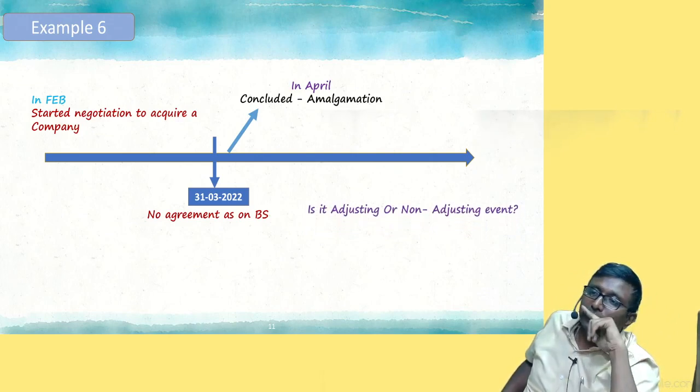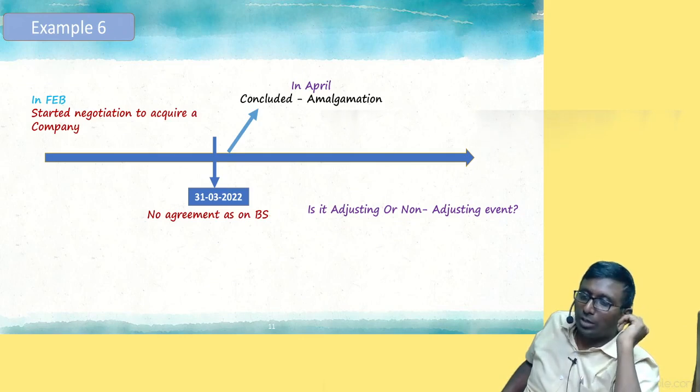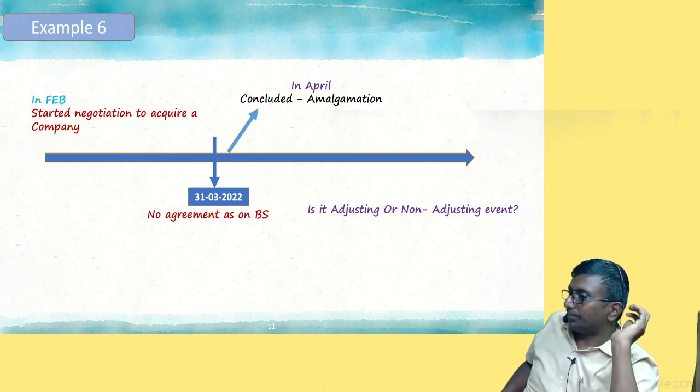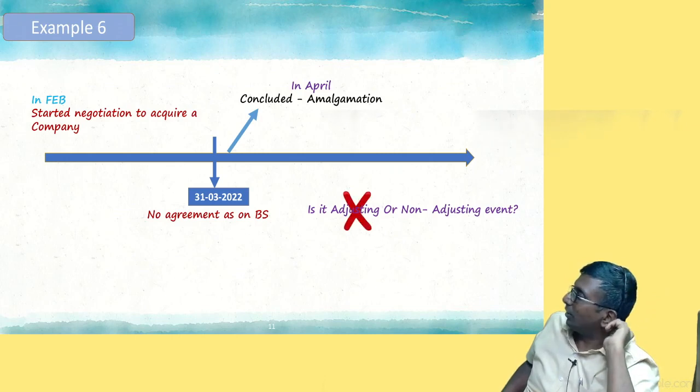When should I account for this? 22, 23, 21, 22, no? Exactly. 21, 22, no. 22, 23. Yes, that is a non-adjusting event. What is it, this event?